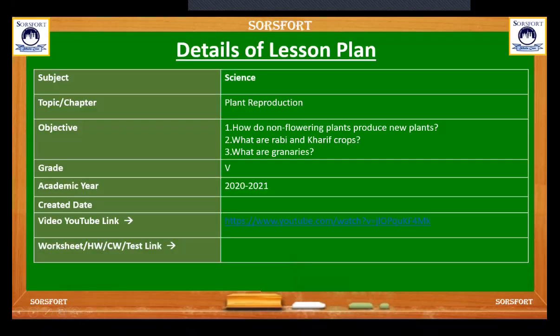So today you are going to learn about how non-flowering plants produce new plants. Before, you learned that flowering plants produce seeds, and from the seeds you know all the steps of seed germination. Also, new plants can form from their roots, stem and leaf, which is called vegetative reproduction. But today you are going to learn how non-flowering plants produce new plants, and then about Rabi and Kharif crops and what are granaries. So let us start.